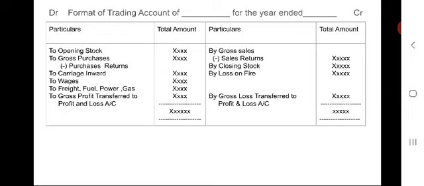Title should be very clear. Why? Because on that particular day we have been preparing this trading account.